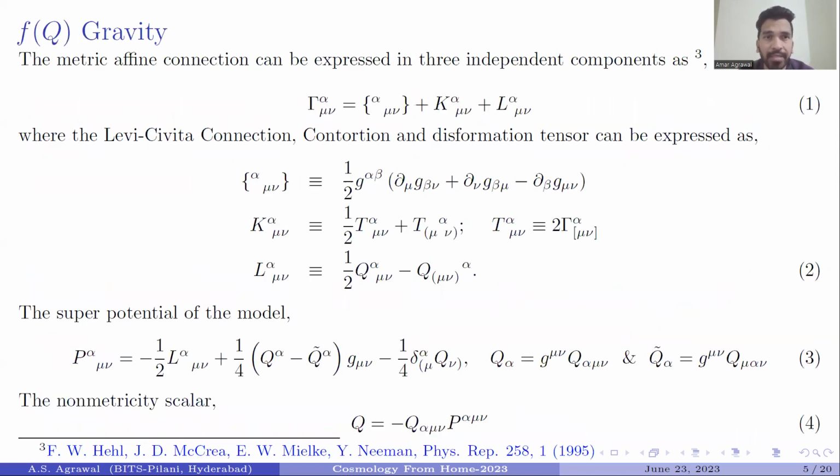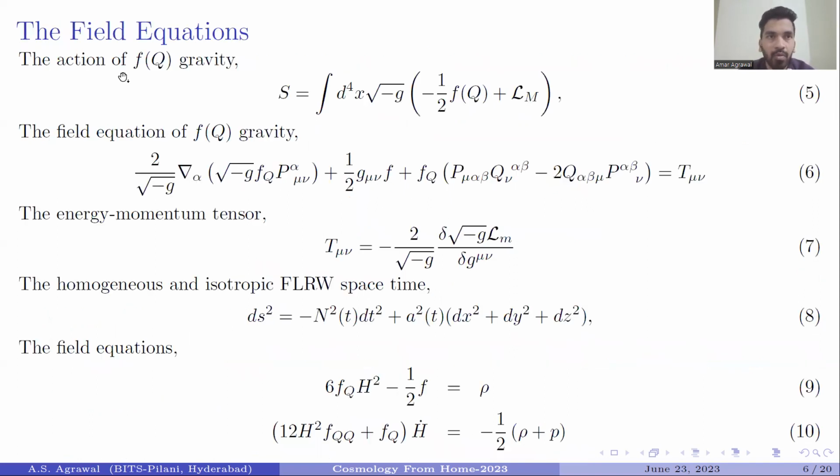Now, the metric affine connection can be represented as equation 1, in which the Levi-Civita connection, contorsion tensor, and the disformation tensor are represented in equation 2 respectively. The superpotential term is represented in equation 3, in which the non-metricity tensors are respectively represented after this superpotential term. And the non-metricity scalar is represented in equation 4. Now the action for this f(Q) gravity is represented in equation 5.